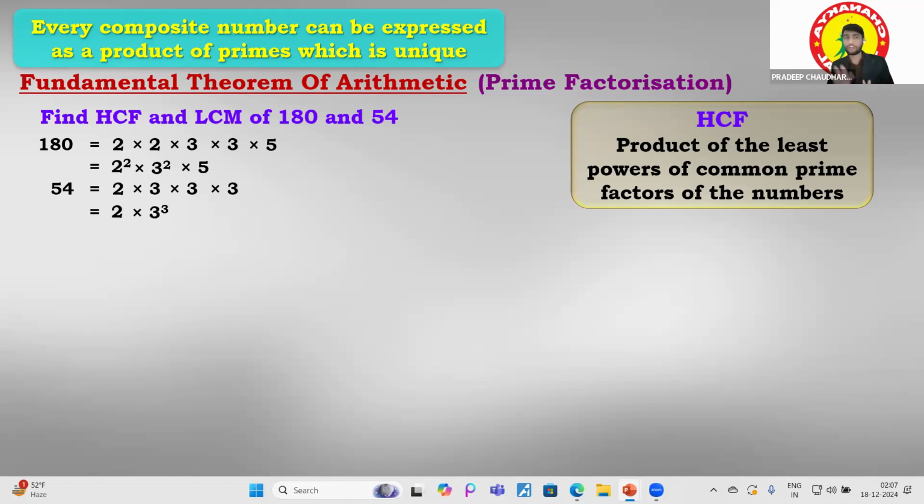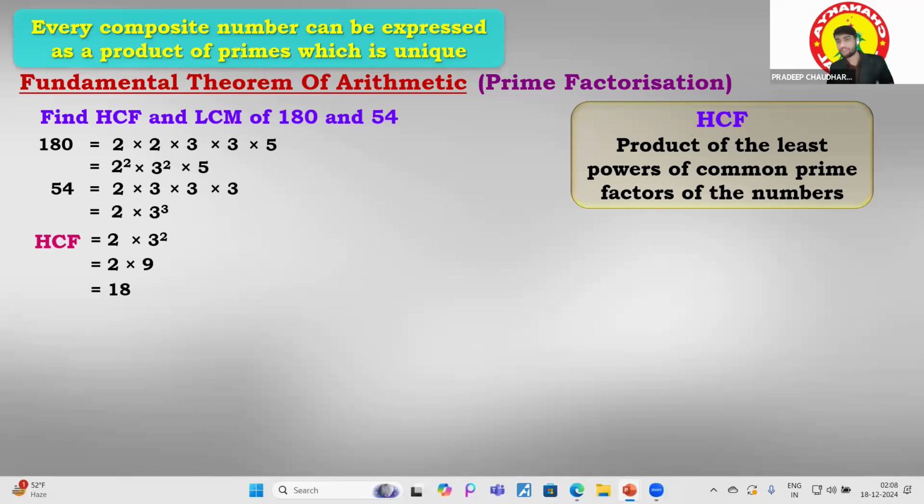First of all, we will get the prime factorization of 180 and 54. After that, we will find the least powers of the common prime factors of the numbers. So what are the common prime factors? I can see there is only 2, and another is 3. So these are the common prime factors between them, right? So we can find out the HCF of this. So 18 is the HCF, fine.